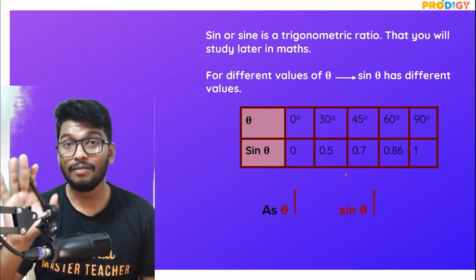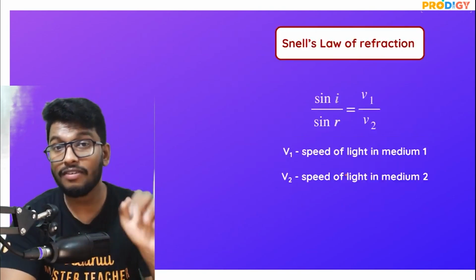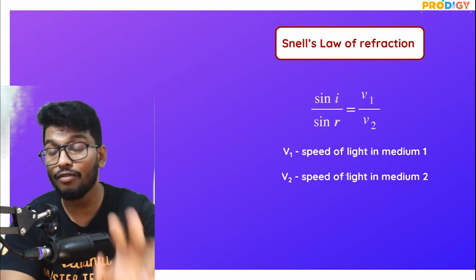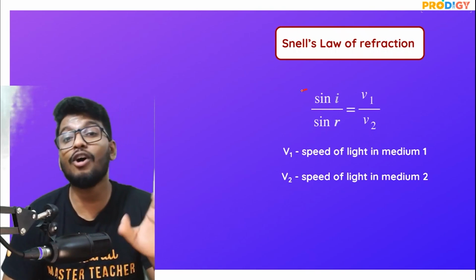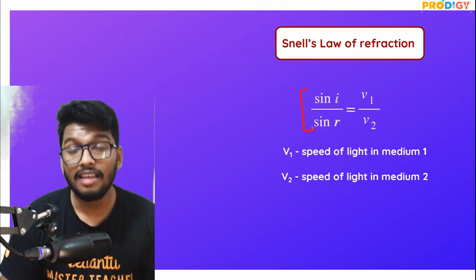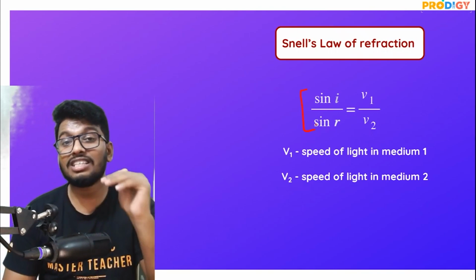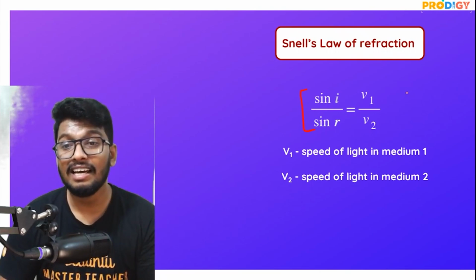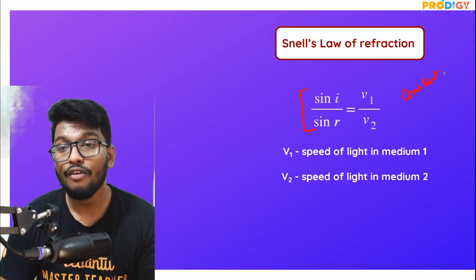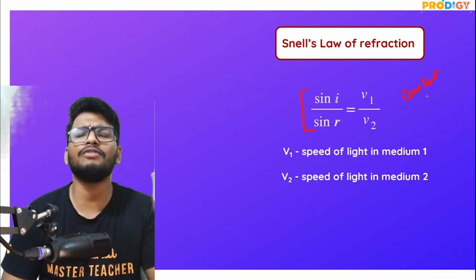All right. Now, listen to me carefully. According to the second law of refraction, the ratio of the sine of the angle of incidence to the sine of the angle of refraction is basically a constant for a set of two mediums.